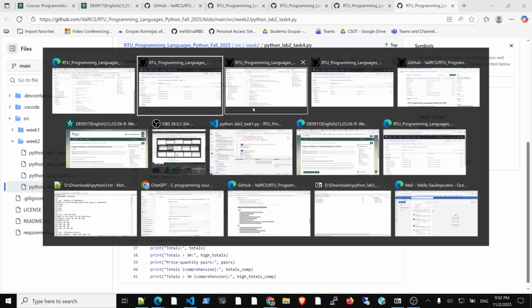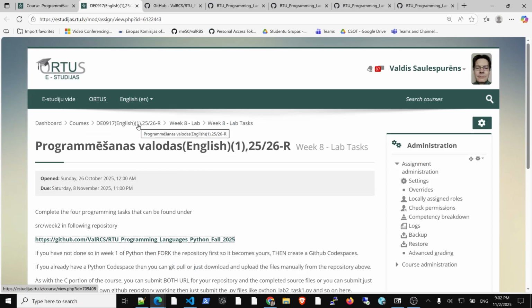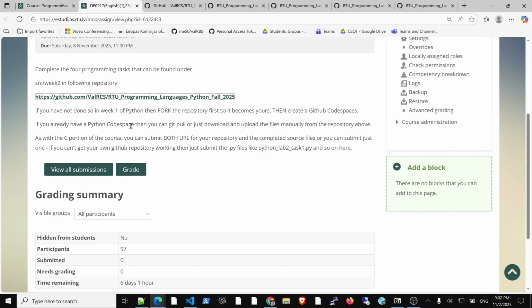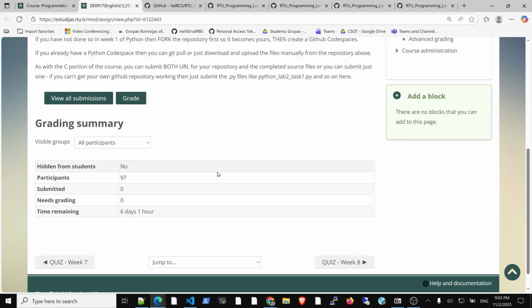Okay, so pretty easy. Again, you submit them through our lab right here, right? You can also submit a URL for your GitHub repository or just the source files by yourself.